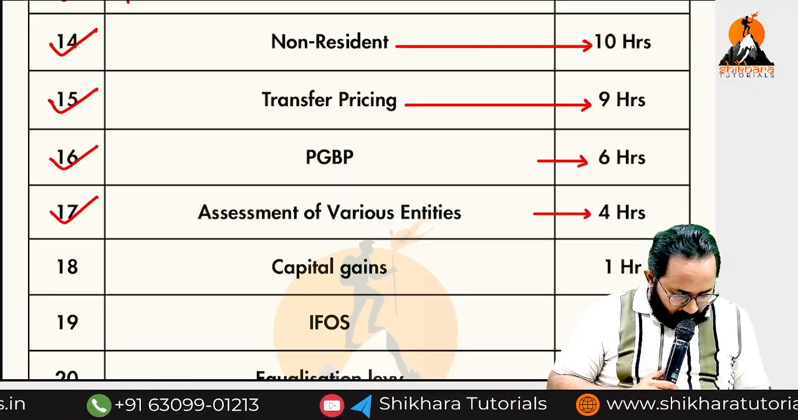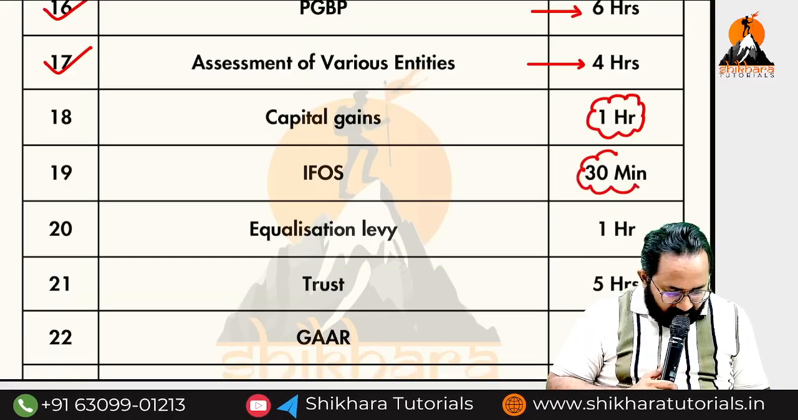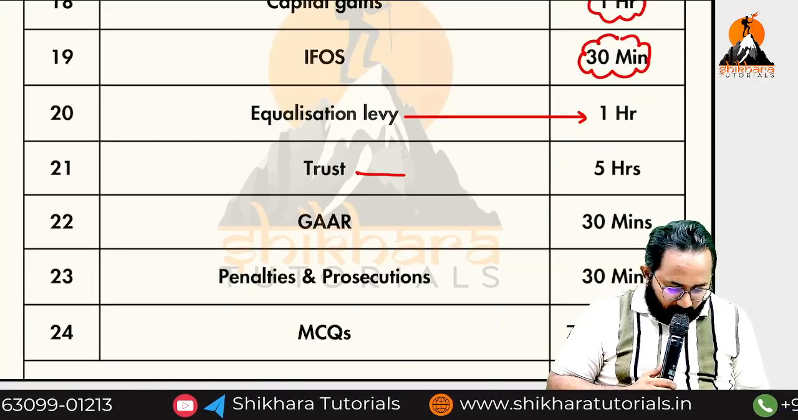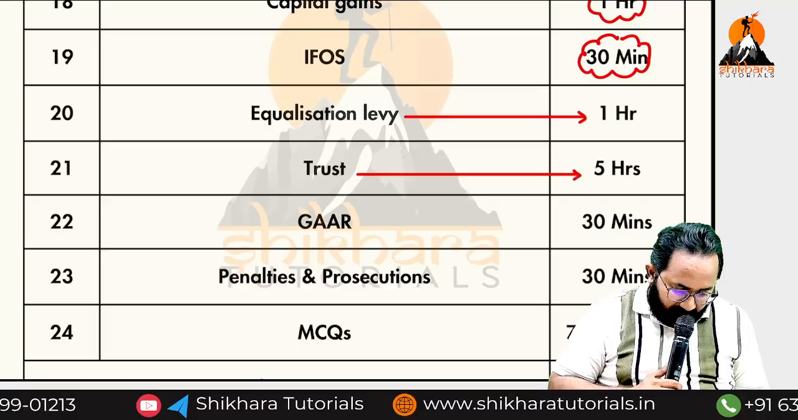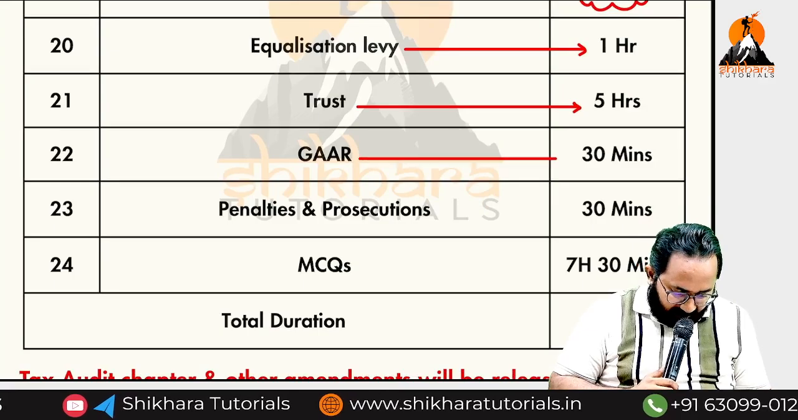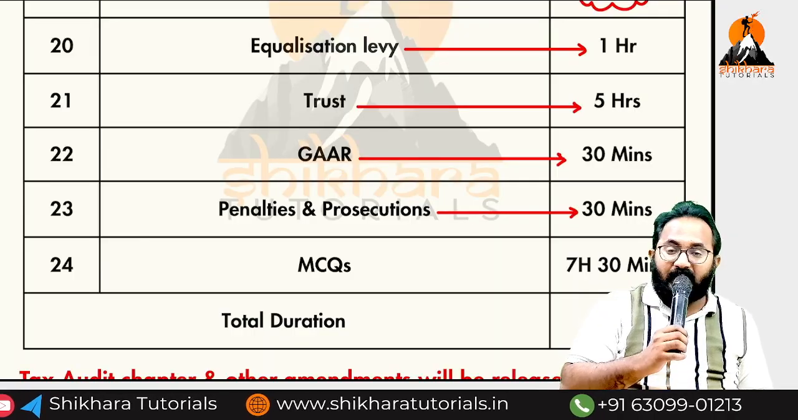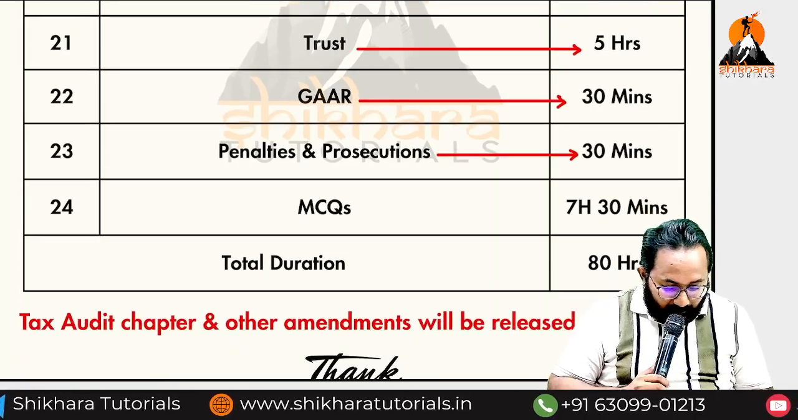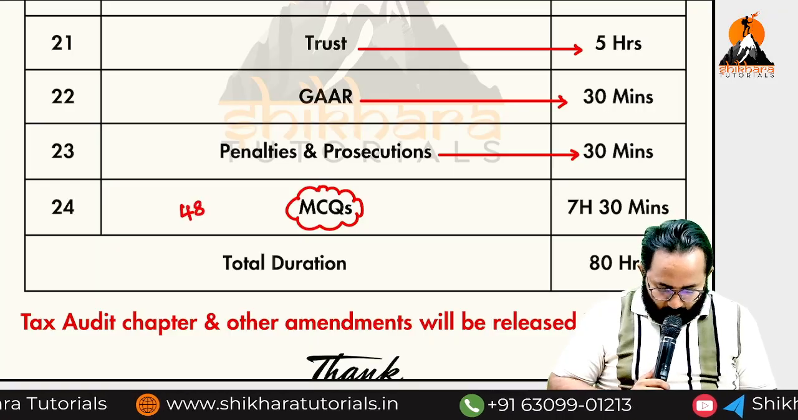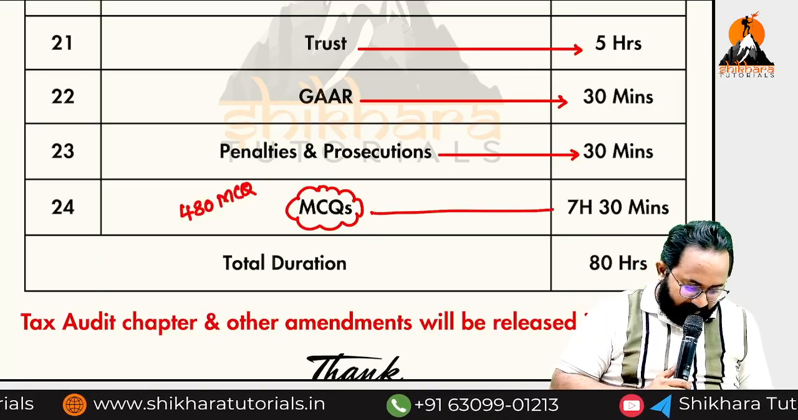Capital gains revision video I uploaded, duration 1 hour. Income from other sources, 30 minutes. Equalization levy detailed revision I did, 1 hour. Trust, 5 hours. Whatever workbook questions are there in trust, nearly 20 questions, those 20 questions also discussed. GAAR provisions, yes, 30 minutes revision I uploaded. Penalties and prosecution, important sections I discussed, and some problems also covered, 30 minutes. And whatever MCQs are there in our workbook, nearly 480 MCQs, those 480 MCQs are also explained in 7 hours 30 minutes.